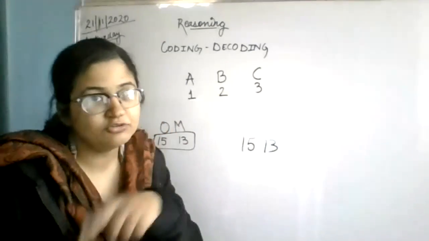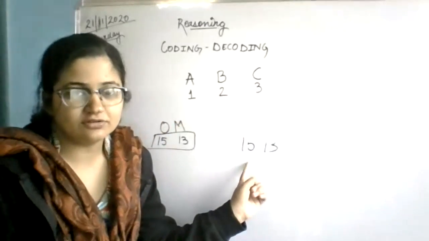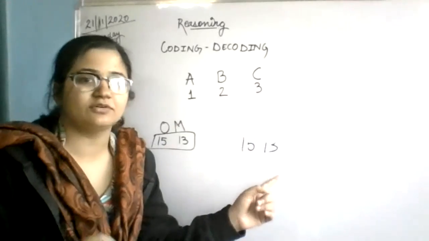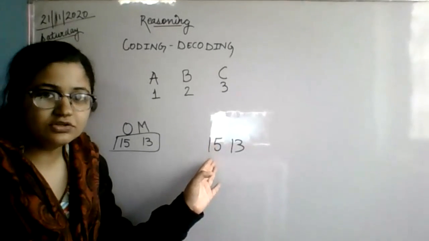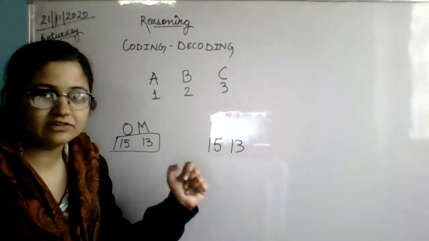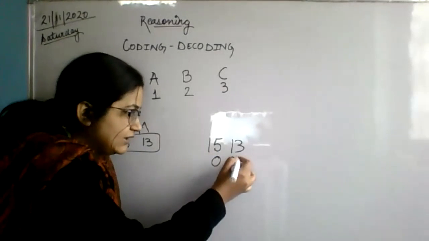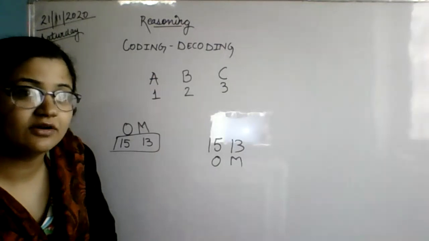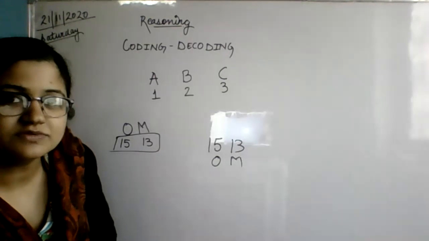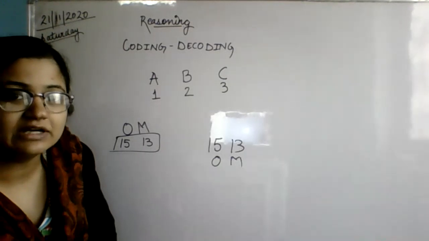Now you know the code, your friend knows the code, nobody else knows the code. Wait a second, there is some lightning problem. Now it is okay. So it's 1513. 15 means O and 13 means M. That means Om's name is written there. Understood, everyone? This is coding and decoding.